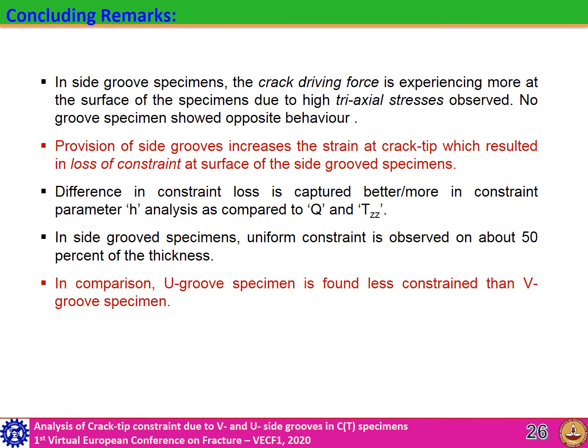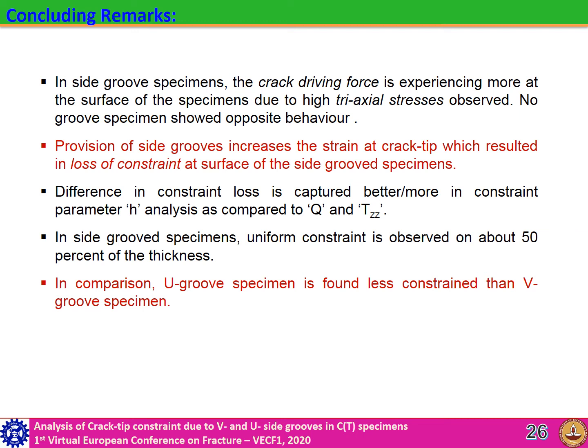So, the conclusions of the work are: in side groove specimens, the crack driving force is experienced more at the surface of the specimens due to the high triaxial stresses observed. No groove specimen showed opposite behavior. Provision of side grooves increases the strain at the crack tip, which resulted in loss of constraint at the surface of the side grooved specimens.